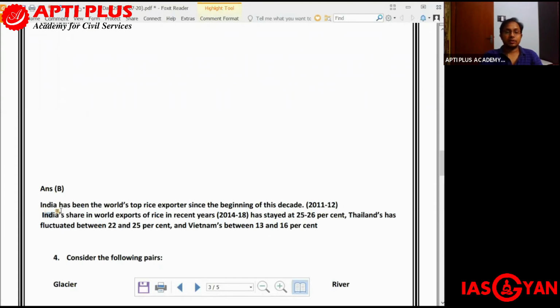So you see, India has been the world's top rice exporter since the beginning of this decade, that is, right from 2011-12 onwards. India's share in world export of rice in recent years, from 2014 to 18, has stayed around 25 to 26%.